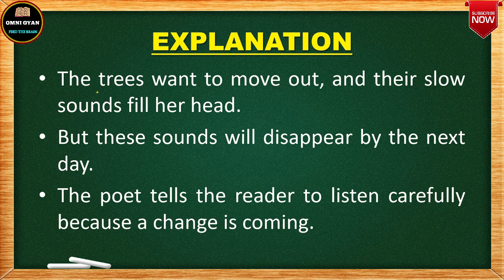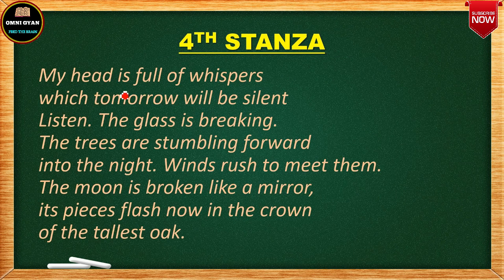Explanation is what? The trees want to move out and their slow sounds fill her head. So the first line here says, my head is full of whispers. Whose whispers? The whispers of the trees. The trees are whispering to one another, let us run, come on, let us run fast. Otherwise, our owner will see us. But the poet can listen to this, and the poet is silent.